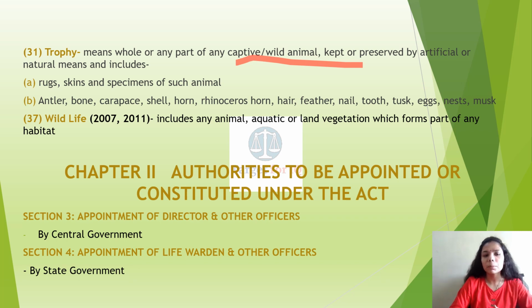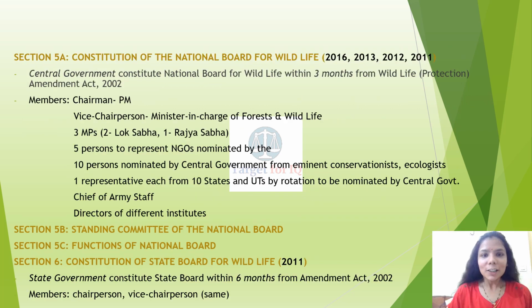Such appointment will be made by the central government. So what you have to keep in mind is the body and the appointing authority. Here the director and other officers are being appointed by the central government. Section 4, appointment of wildlife warden and other officers, is done by the state. Next, constitution of the National Board for Wildlife.